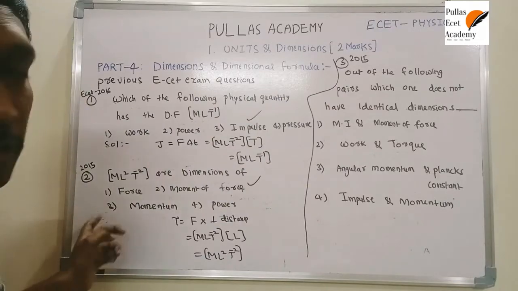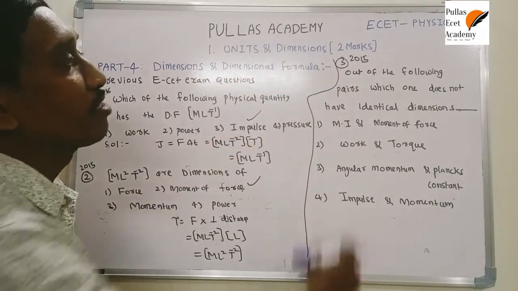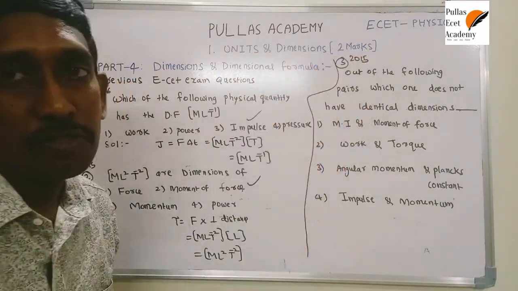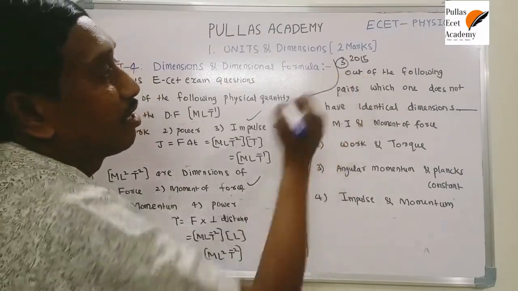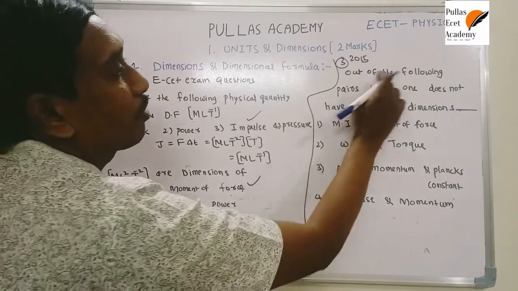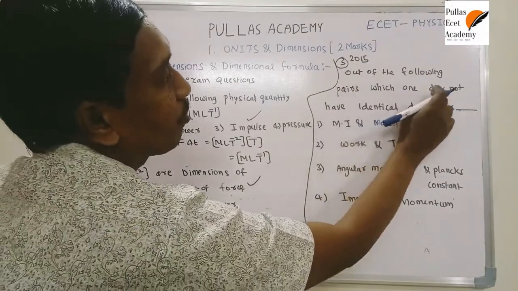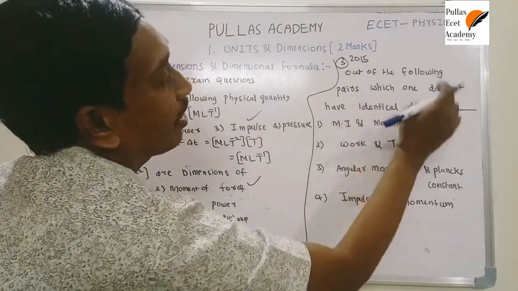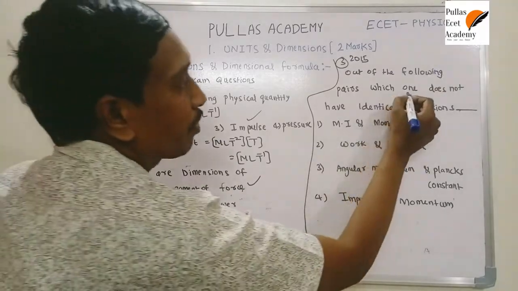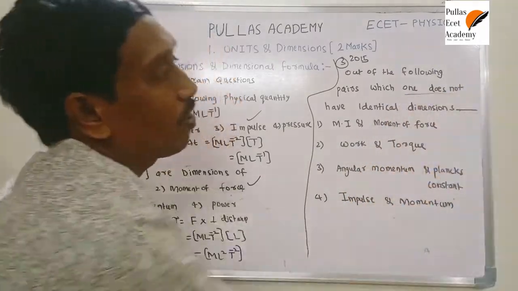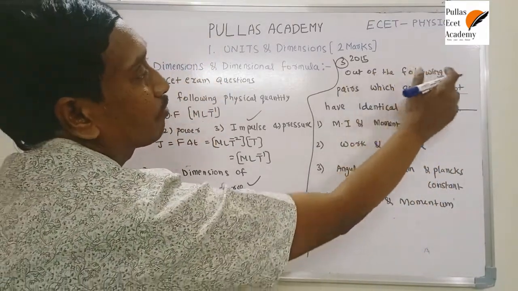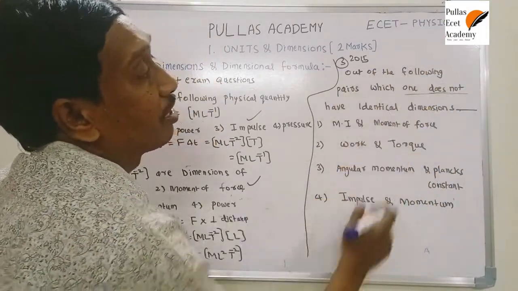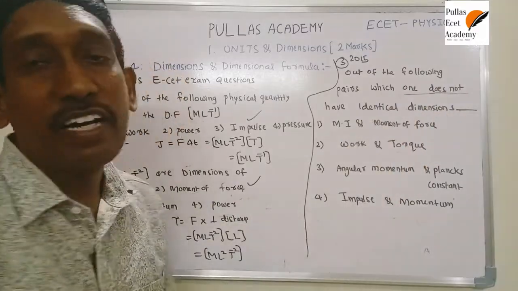Alright. Next, the third question is a 2015 question. Here also a question like this is asked. Read the question clearly. Out of the following pairs, which one does not have identical dimensions? This is a very important word here. Underline this word: does not is given. Which one does not have identical dimensions?